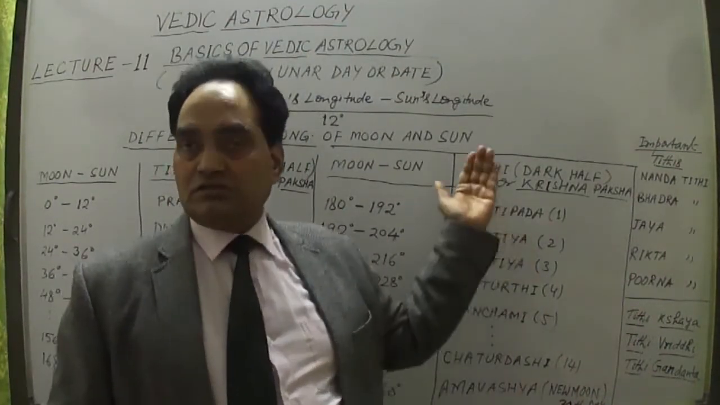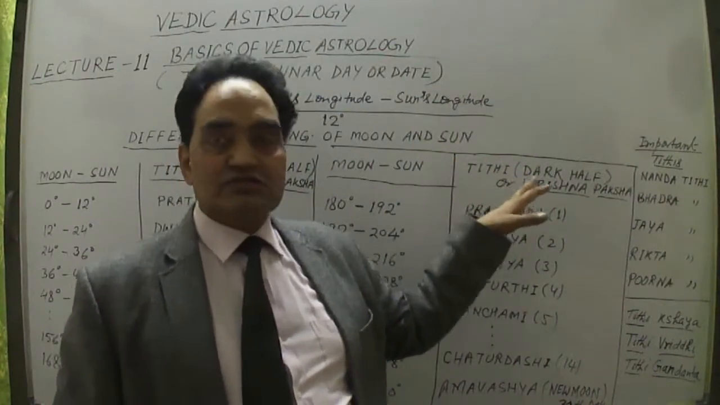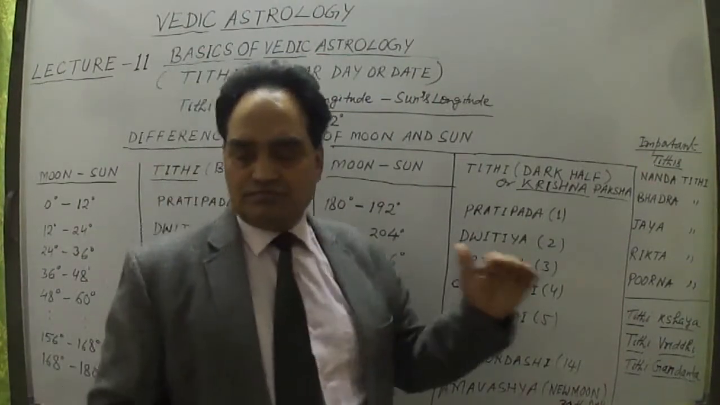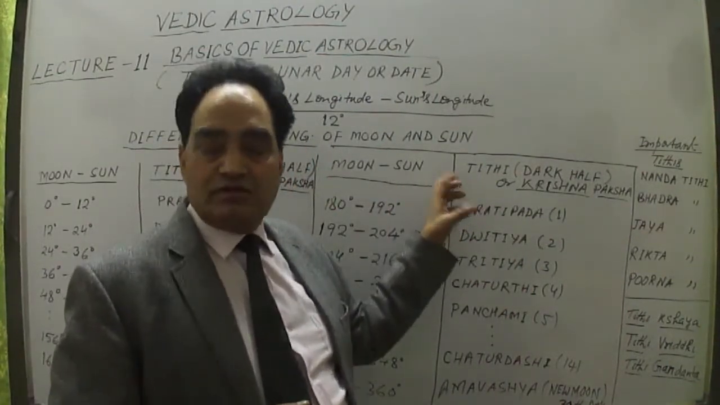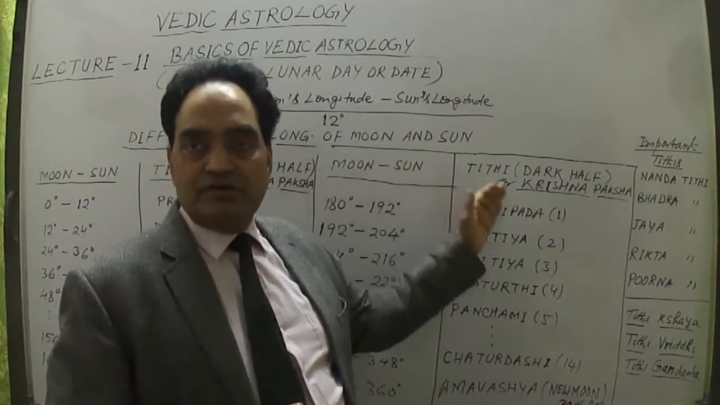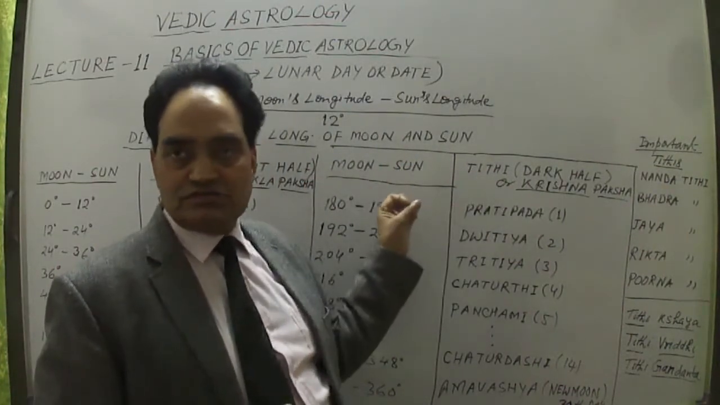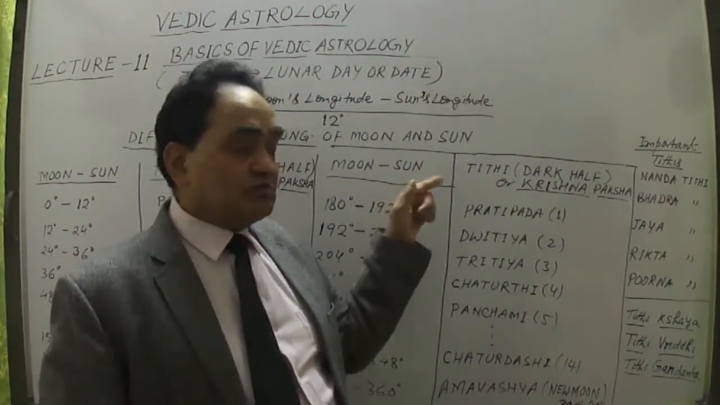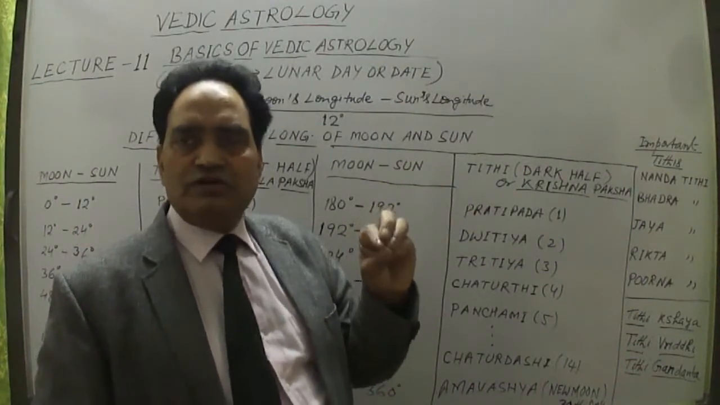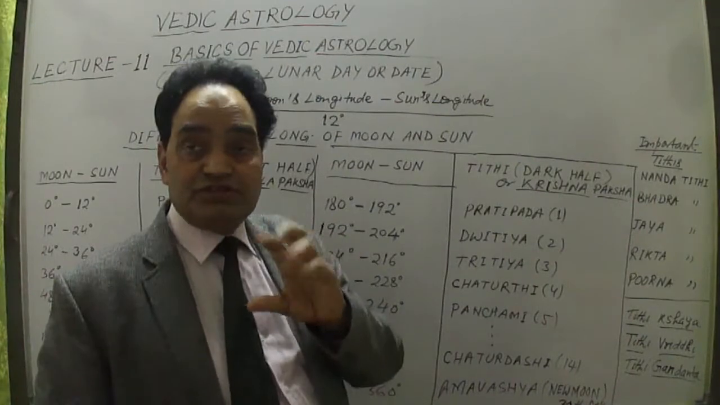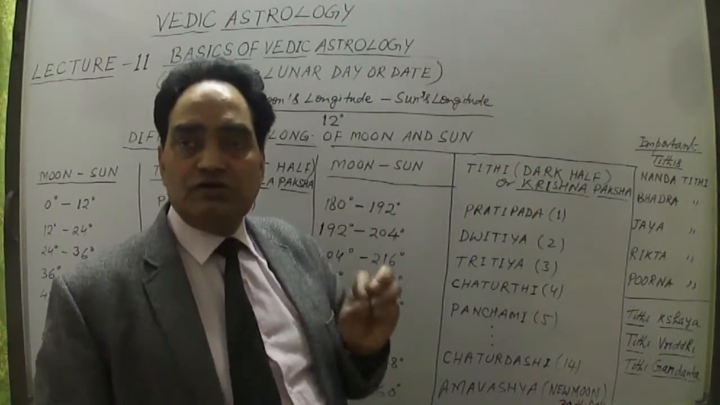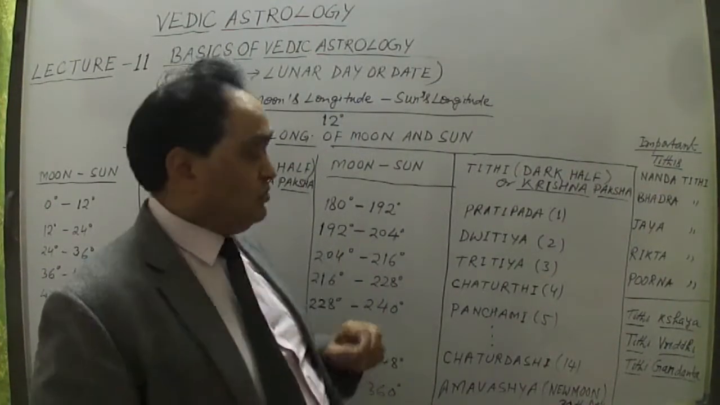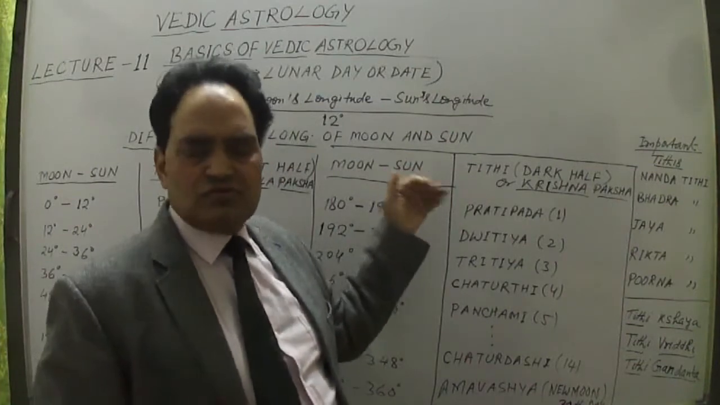Then the dark half starts, known as Krishna Paksha, or dark half. In this month there are 15 Tithis and 15 Tithis, making 30 Tithis. These 30 Tithis will give us one lunar month, as I've told. One lunar month is about 29.53 days, or 29 days, 44 minutes and 2.9 seconds. So this is about 29.53 days.